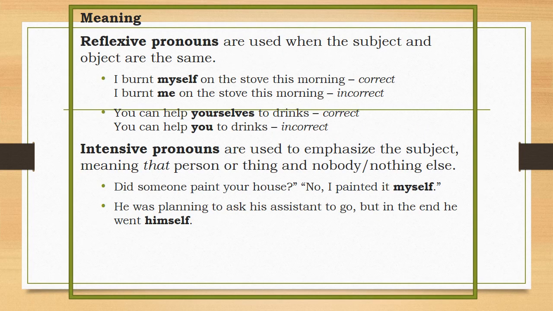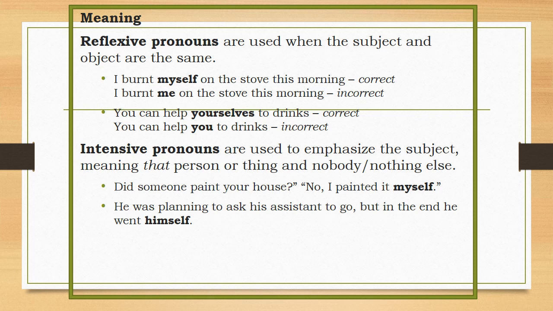Now, let us understand what reflexive pronouns and intensive pronouns are. So what are reflexive pronouns? Reflexive pronouns are used when the subject and object are the same. So for example, I burnt myself on the stove this morning. So this is the correct example of a reflexive pronoun in which the subject I and the object myself are the same.